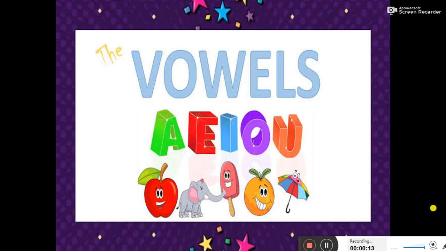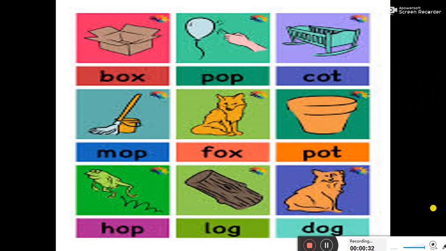Today we are going to start with the topic sound words of O, the fourth topic of vowels, as we have completed sound words of A, E, I in our previous videos. Now coming to the next topic, sound words of O. Here are some sound words of O along with the pictures. Let's have a look at the words.